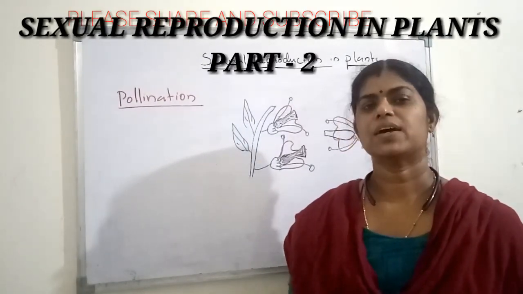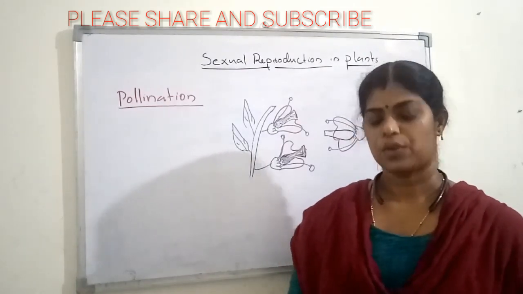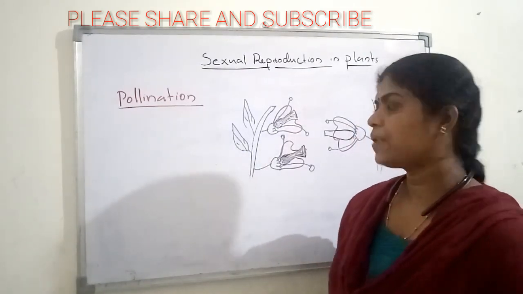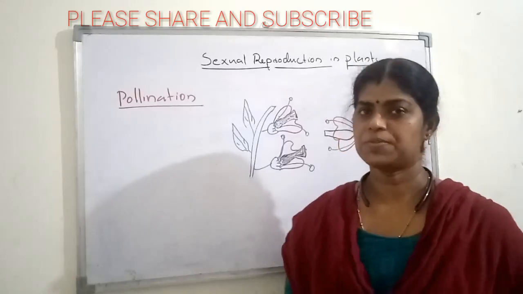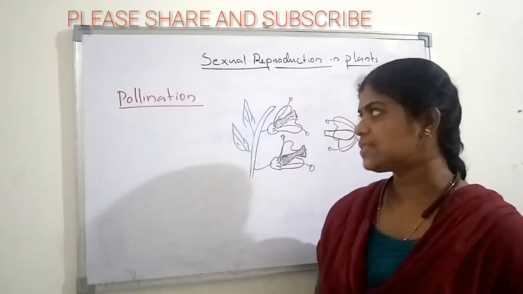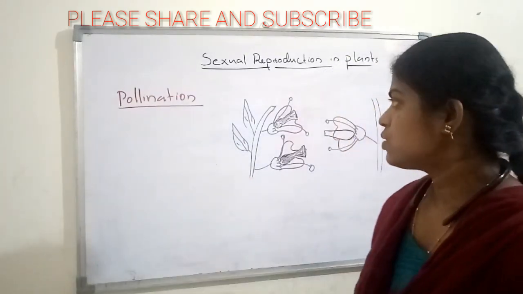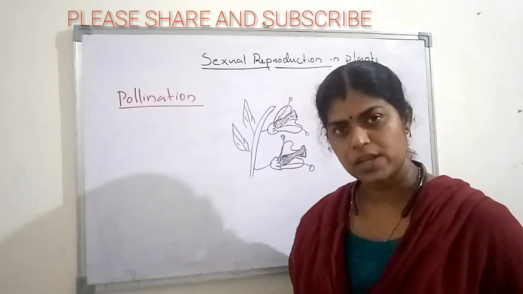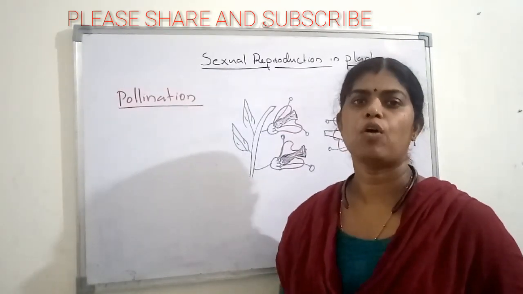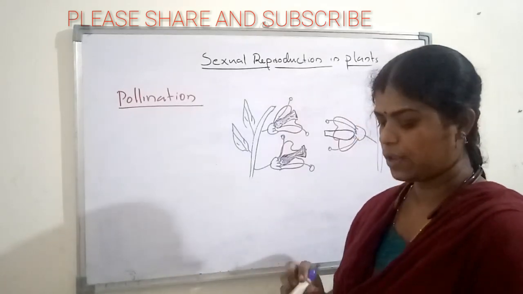Hello students, we are continuing the topic sexual reproduction. As I have told you, sexual reproduction in plants has two steps. First one is pollination and second one is fertilization. Firstly, we are going to look at pollination. So what is pollination? Pollination means the transfer of pollen grains from the anther to the stigma. That is known as pollination.